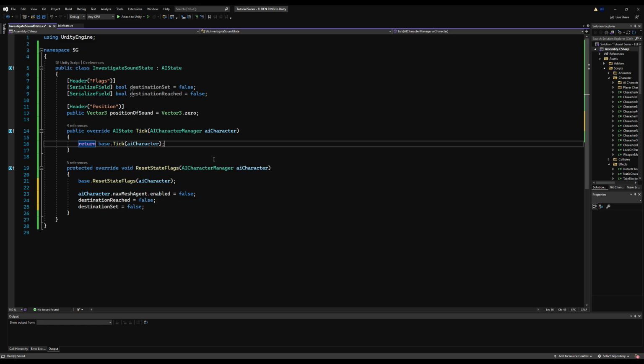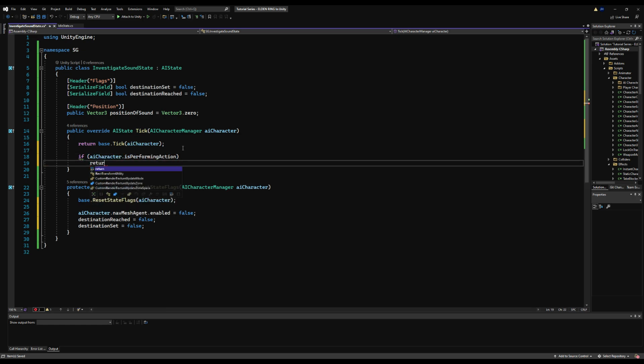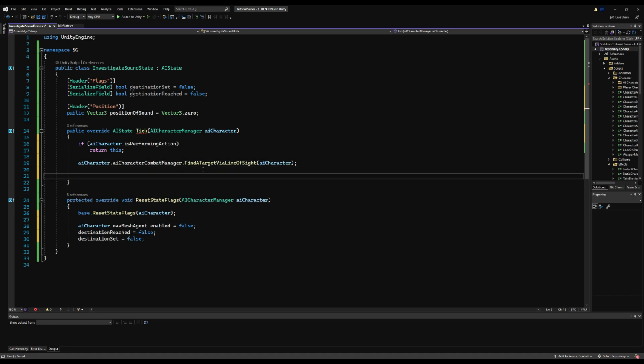All right, cool. Now right below tick, we can start writing some logic. We're going to say if the AI character is performing an action, of course, return. We don't want to attempt to do anything if they're already in some action. We're going to say return this because we are in a state. Let's get rid of the default return base so we can actually run code under here. We're going to say AI character combat manager, find a target via line of sight, because while you're in this state, you still want to be looking for targets while you're on your way to the destination of the sound.